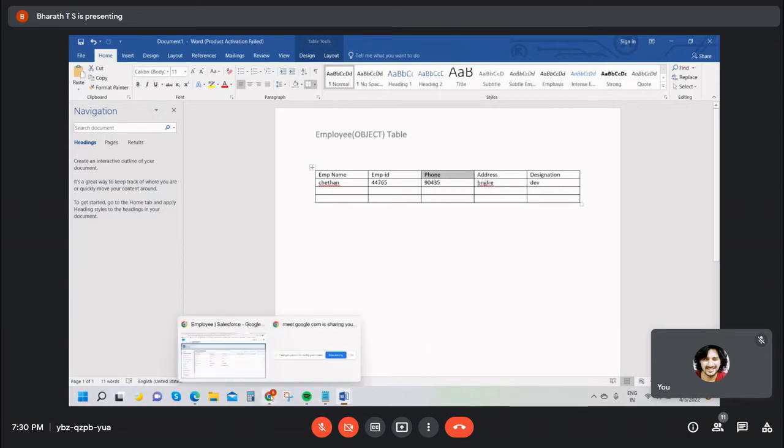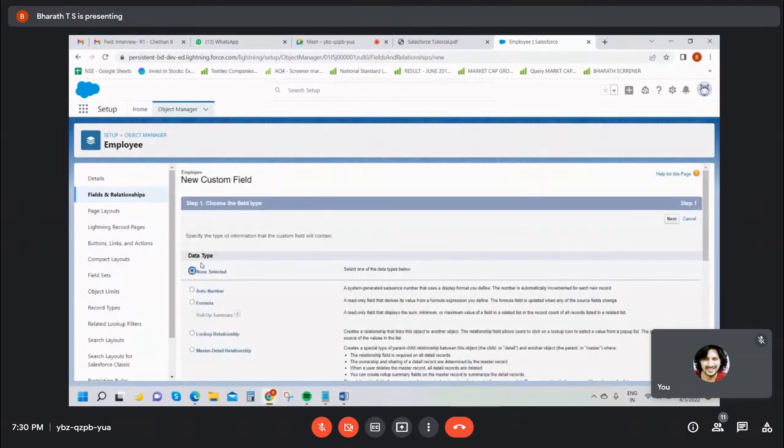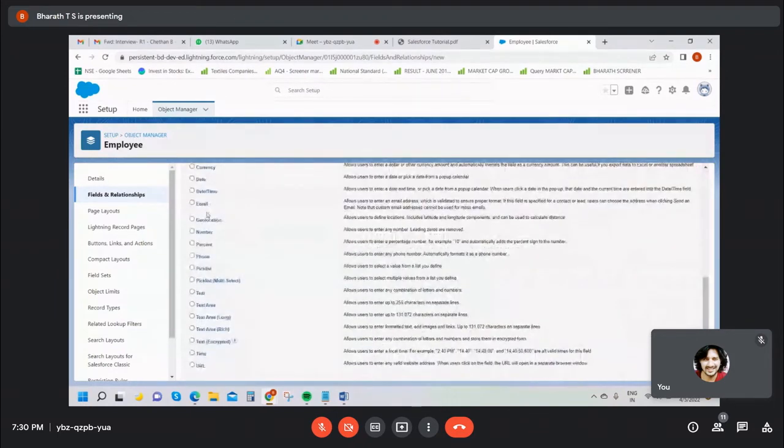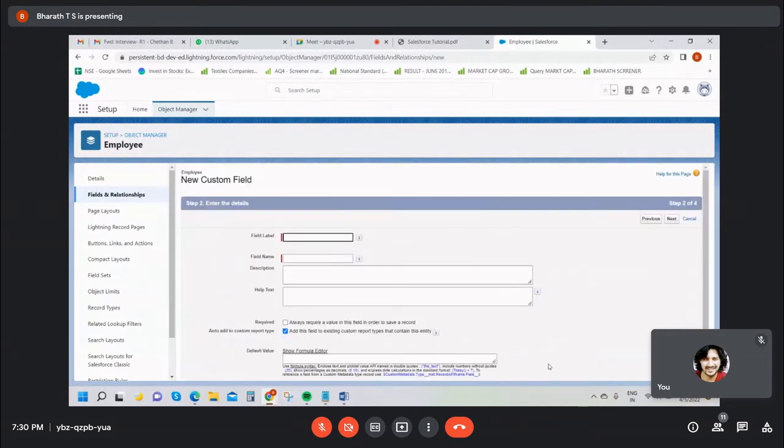Phone, right? Yes, guys. Go to click on New. See, the phone data type is also available. Just select the data type as phone. Click on next. You can enter the label name.